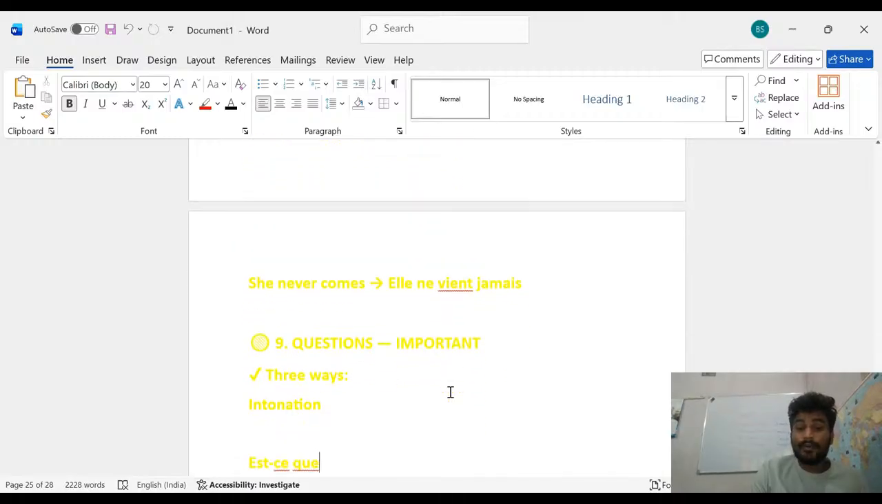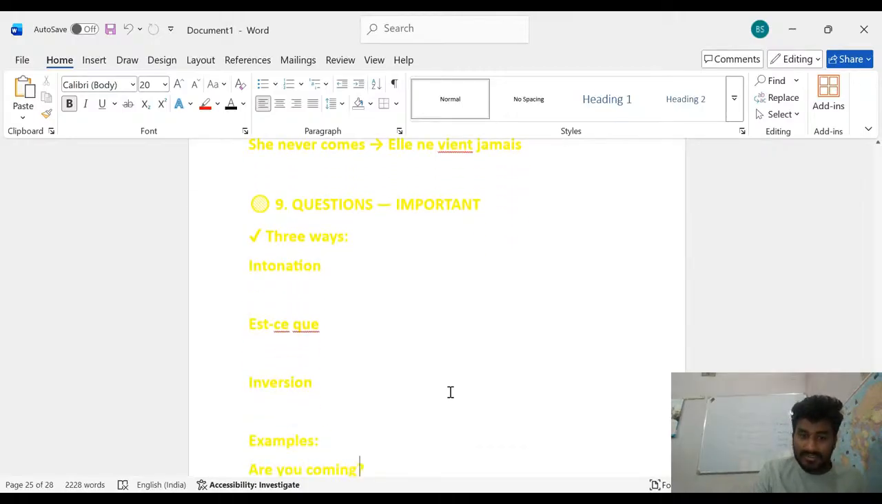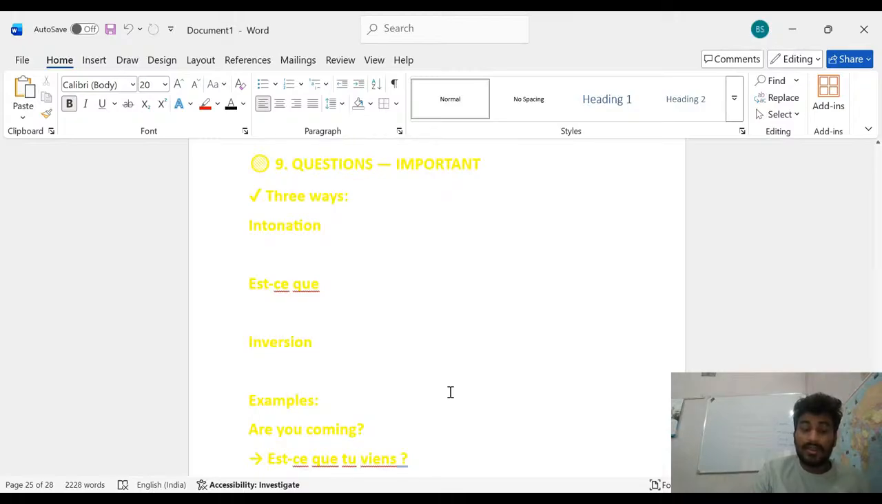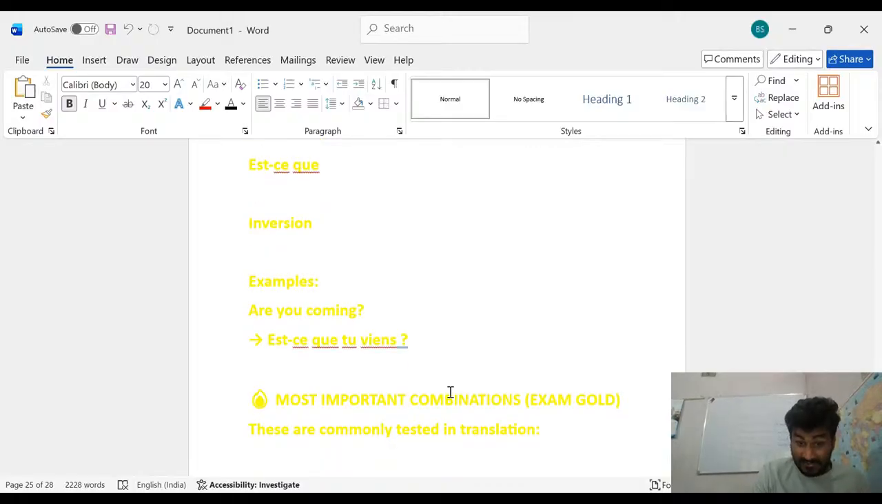Ninth, what is the important one? Questions. Three ways. Intonation, that is est-ce que. Inversion, for example: are you coming? Est-ce que tu viens? Most important combinations for the exam, that you can say. These are commonly tested in translation.